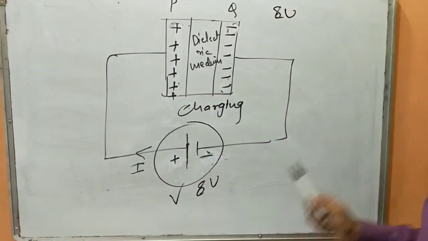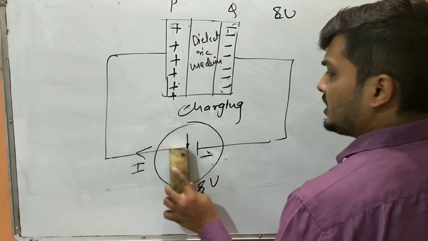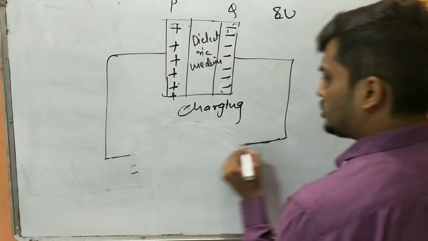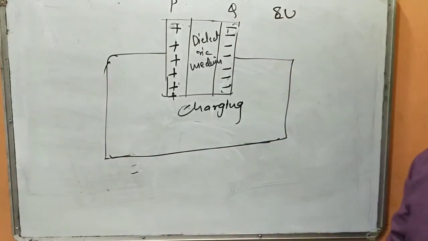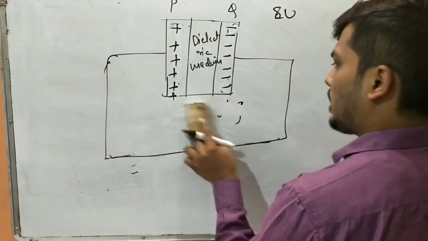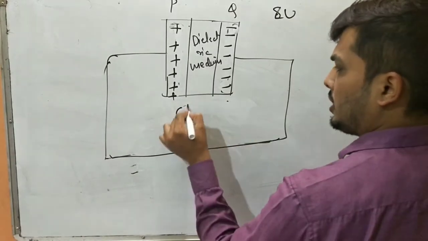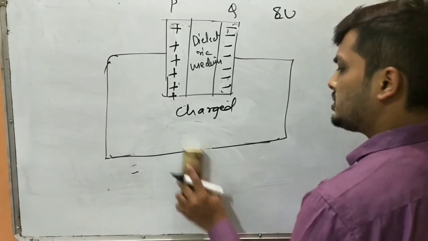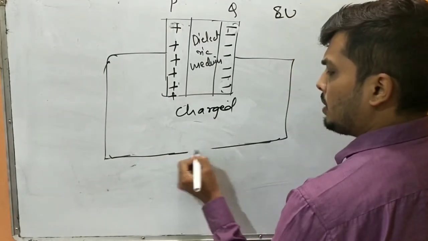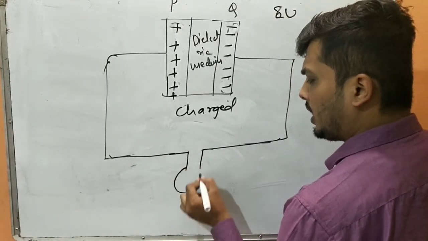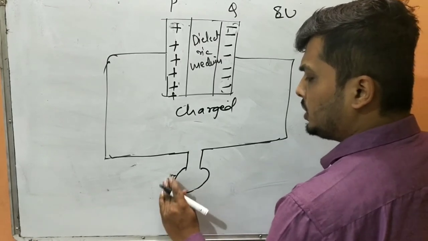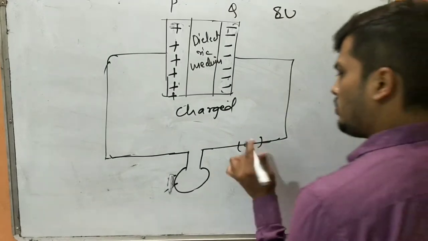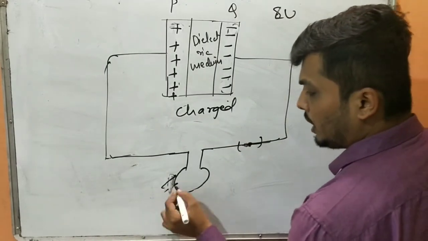Okay, now students, I can take out this battery and just close this circuit. Now our capacitor is charged. Clear? Now I need to discharge it. So what I'll do is connect one bulb here, or maybe one LED. Initially the bulb is not glowing, as the plug key is open. And if I close this key, the bulb will glow.